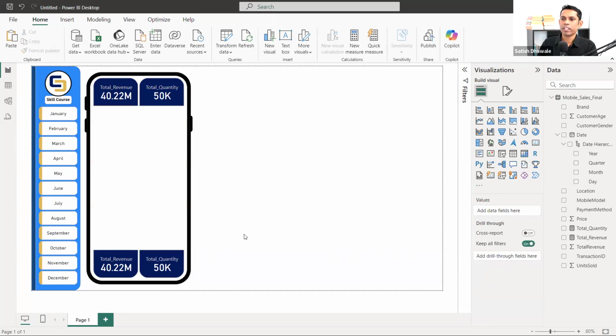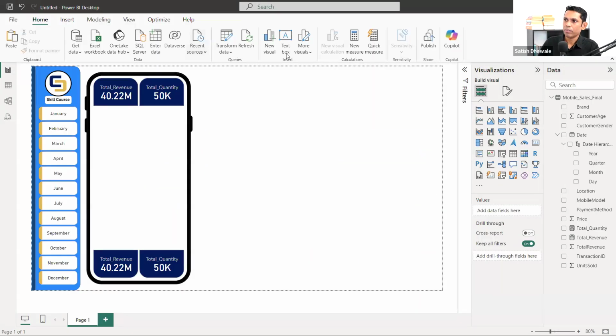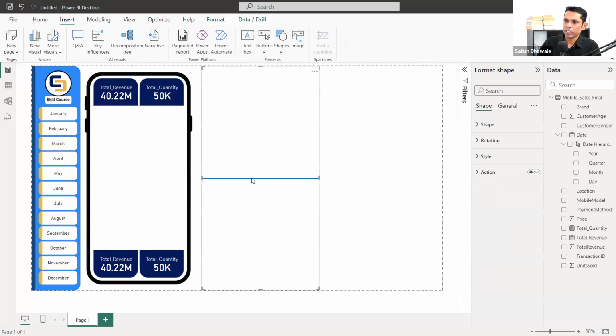Okay, look here now. We just added that one. We have added one line over here. The line is available under insert shapes. This is basically a divider to show your report in properly divided sections. So you can add a line and you can even change the line color if you want.